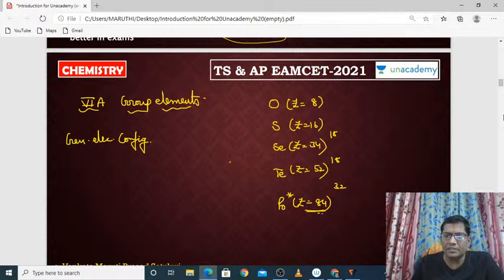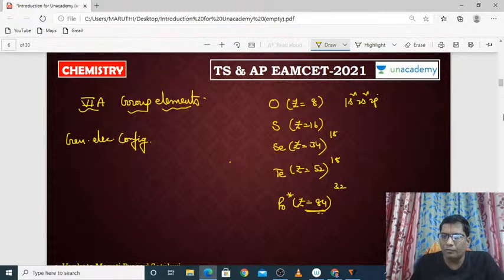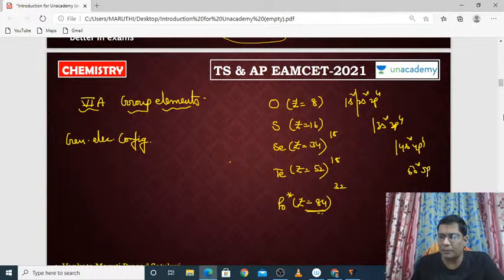General electronic configuration of oxygen, how do we write it? 1s2 2s2 2p4. And for sulfur, it is 3s2 3p4; for selenium 4s2 4p4; then 5s2 5p4; and the last one is 6s2 6p4. So the general electronic configurations look like this.